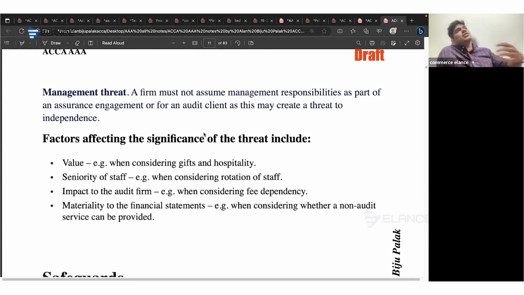But unfortunately, the auditor is assuming the going concern responsibility as part of the audit firm's responsibility. So it will give rise to a management threat, because it's actually the responsibility of the management to undertake the going concern evaluation, and the auditor is only required to review the assumptions on the basis of which it is done and to consider whether it is reasonable. So if the auditor assumes management's responsibility as part of the audit firm's responsibility, this will give rise to a management threat.